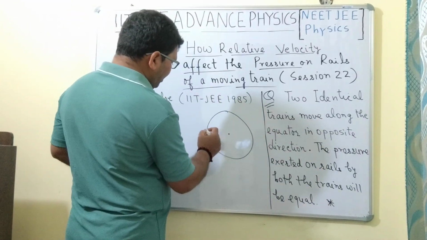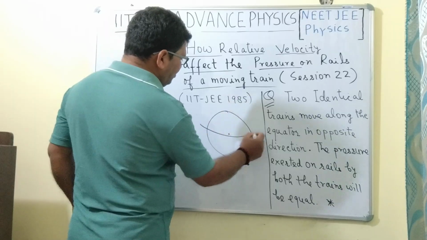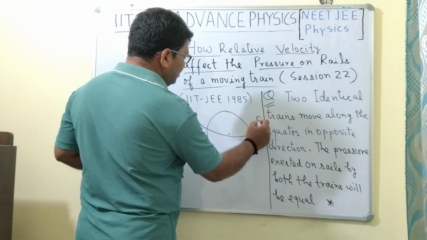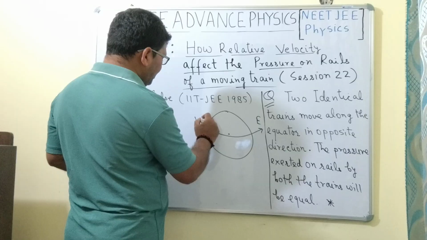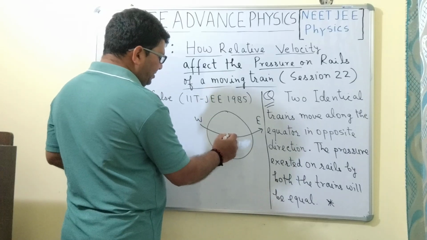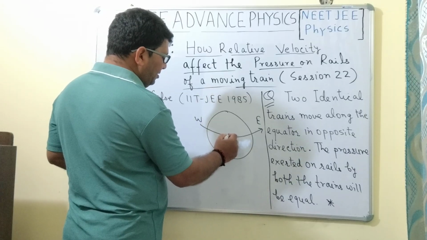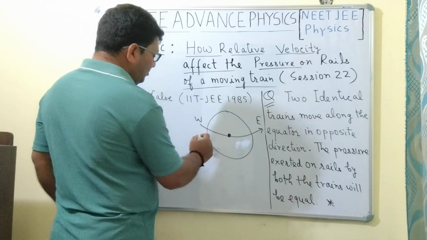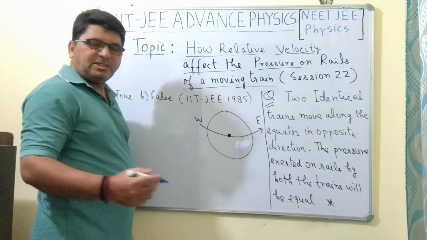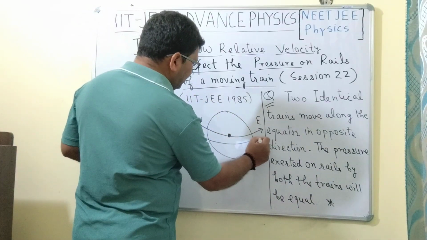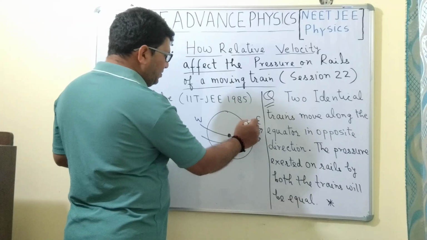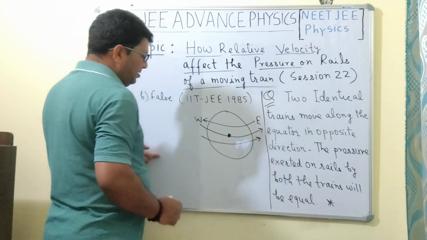This is the earth. Now we know that the direction of rotation of the earth is from west to east. This is the east and this is the west. Now one of the trains is moving from west to east, that is, it is moving eastward like this, and the other train is moving westward.